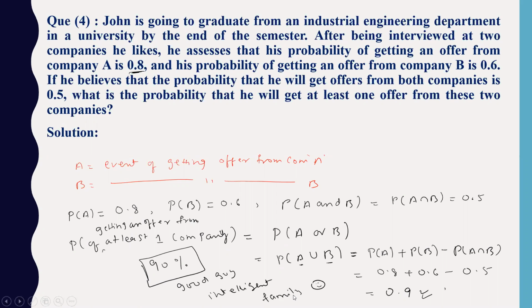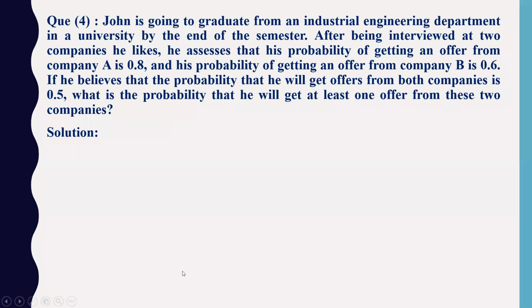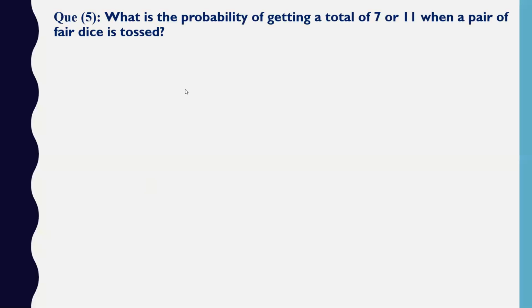So let's quickly go for the next part. So just quickly erase all. Okay. So the solution I have written here, you can just quickly go through it. Now let us take this example. All these questions are from your question bank only. So once I share the PPT, I want all of you to write down the problems once again in your notebook. So quickly answer me this question. Very simple problem. What is the probability of getting a total of 7 or 11 when a pair of dice is tossed?